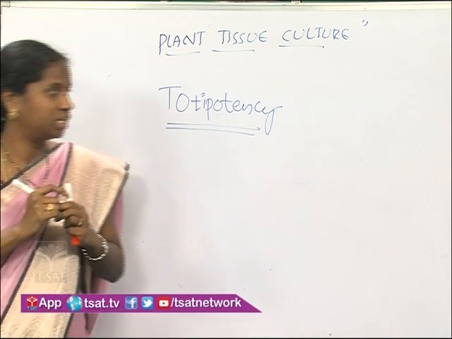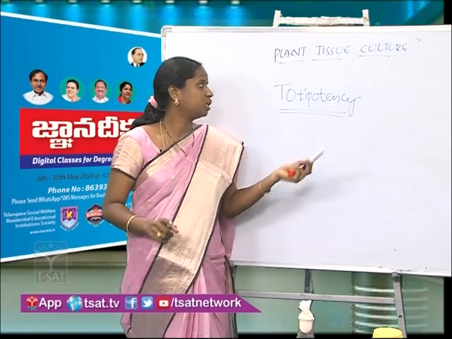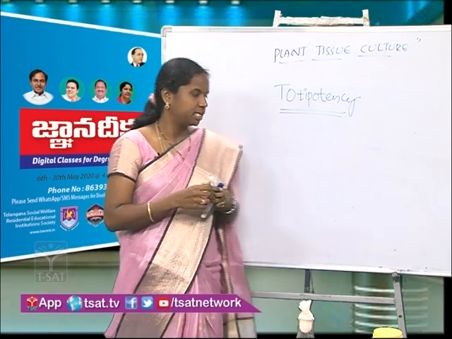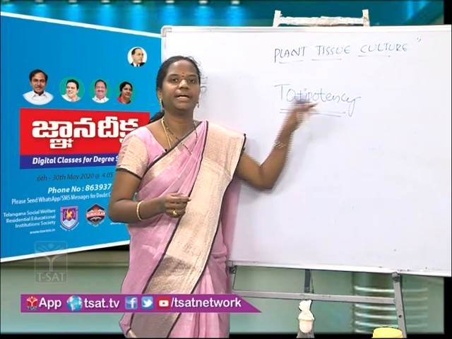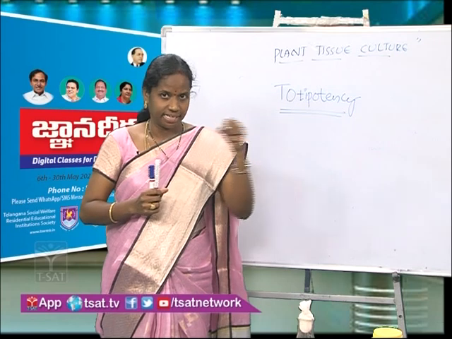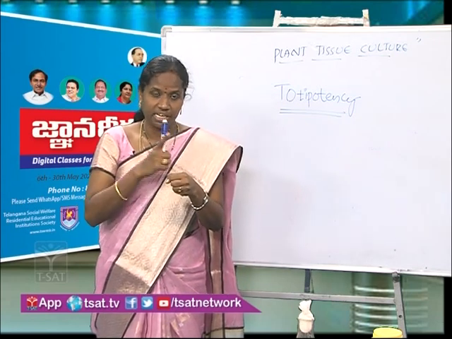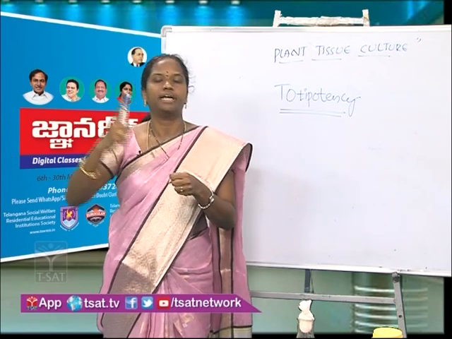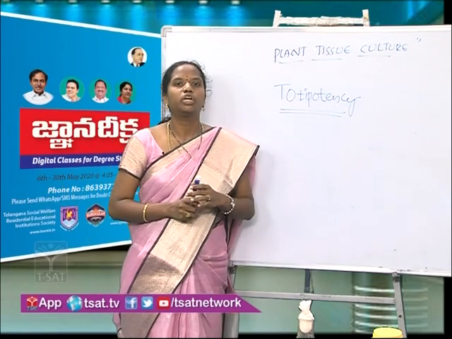In plant tissue culture, the complete production of plants is made possible only because of this one character. That character we call totipotency. Try to split the word totipotency. It is the total potentiality of a plant to develop into a new one. We have collected a single cell or a leaf. That cell or leaf undergoes meristematic activity, forming new cells and producing a complete plant. That capacity is called totipotency.